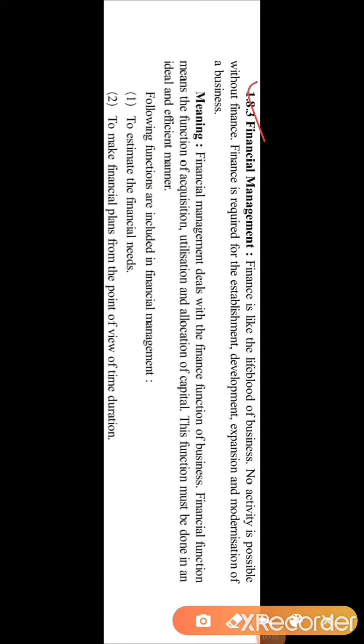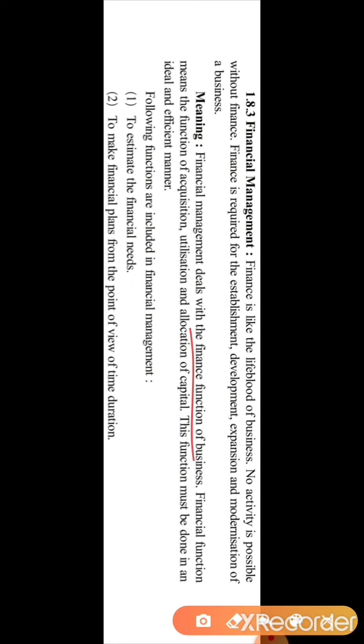Once again we will revise the financial management. Finance is the lifeblood of business. No activity is possible without finance. For starting of the business, for setting of the business, for the development of business, expansion and modernization of business, we require finance. And here you can see the meaning that different financial functions are performed by the financial management department.